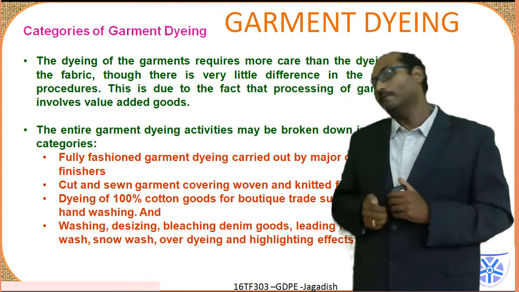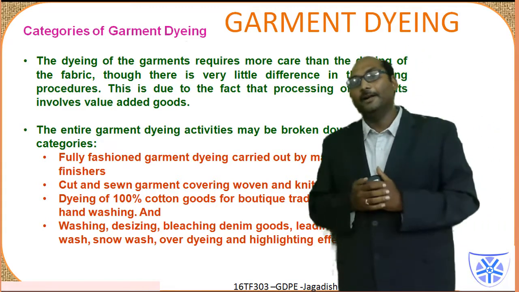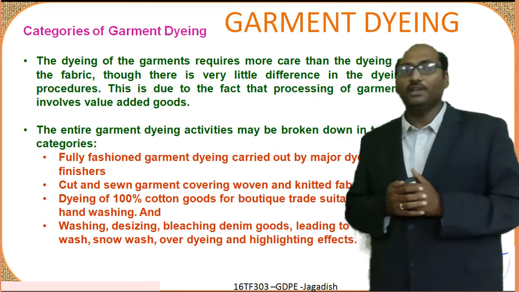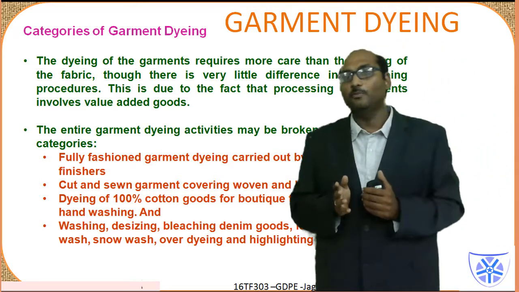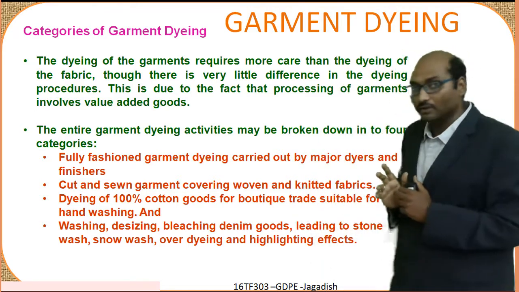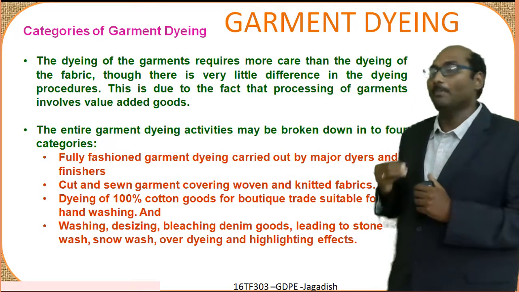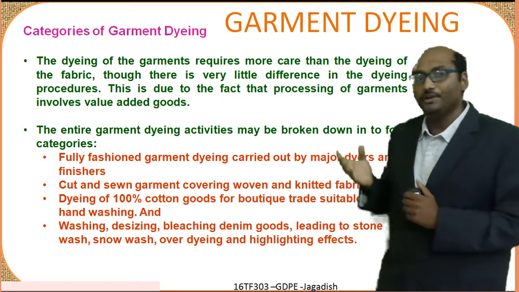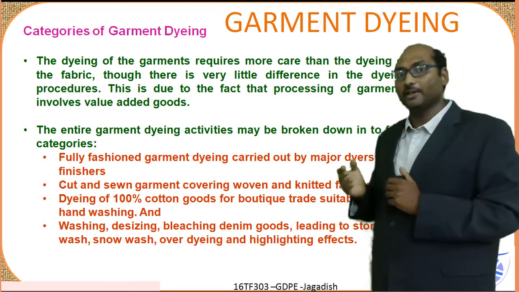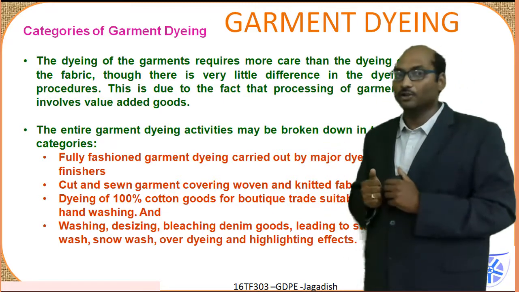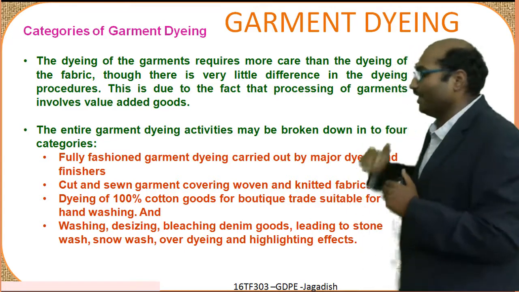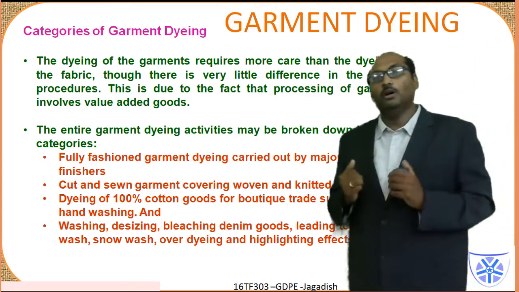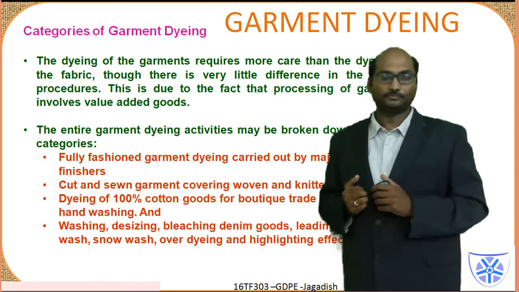Okay. So there are four garment dyeing categories. One is fully fashioned garment dyeing carried out by major dyers and finishers. The second one is where only some of the panels will be dyed. The third one is do-it-yourself type, like a boutique type and mainly for hand washing. And the fourth one is very extensive denim washing and finishing.